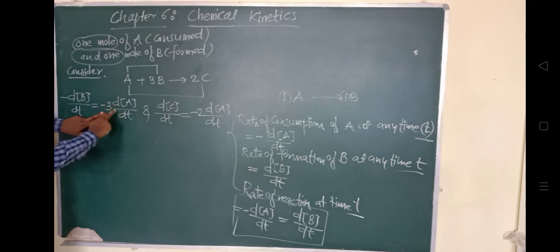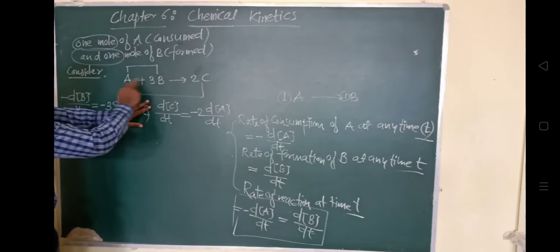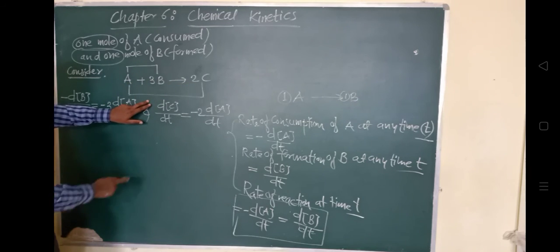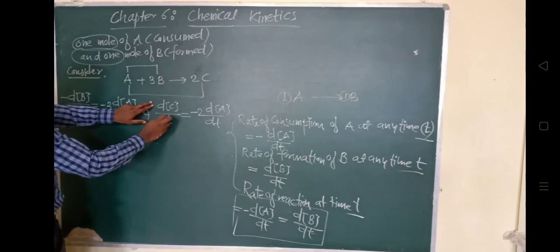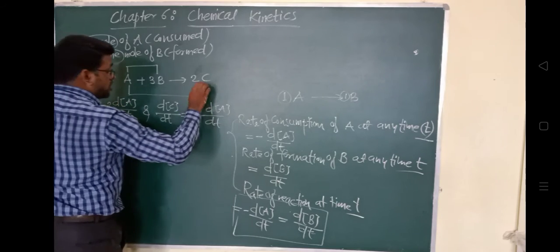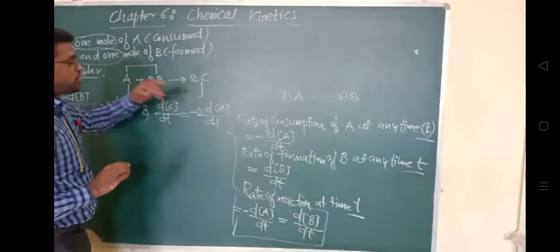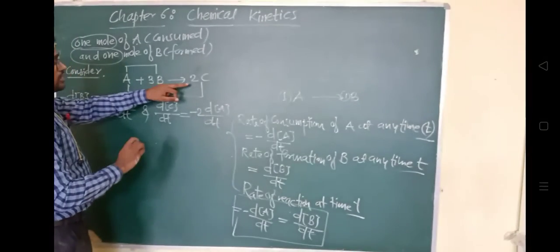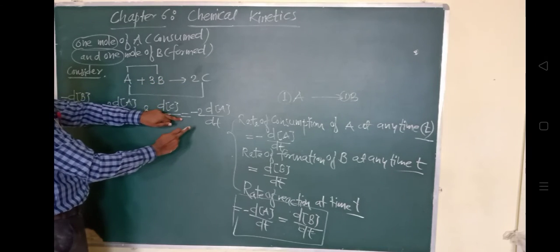दूसरा A और C के बीच में देखो रिलेशन, the rate of consumption of C, sorry, consumption नहीं आएगा अभी, यहाँ पे कौन सा वर्ड आएगा, formation आएगा, because for C it will be formation. बिकॉज ये प्रोडक्ट फॉर्म हो रहा है। तो देखो, रेट ऑफ फॉर्मेशन ऑफ सी is equal to twice the rate of consumption of A.